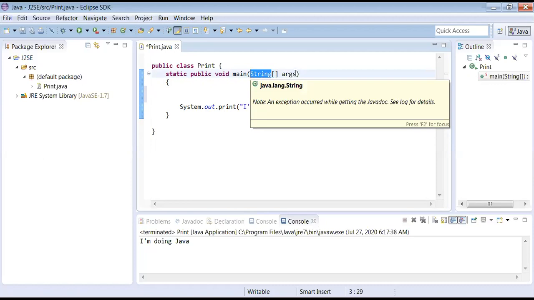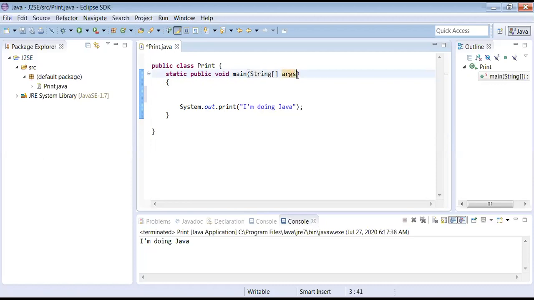And args is nothing but the array name. During the arrays concept, I will discuss about that. Have you heard about arrays? Yes. During the arrays concept, I will discuss that. It is called an array name. So whatever you give, it will be treated as strings.